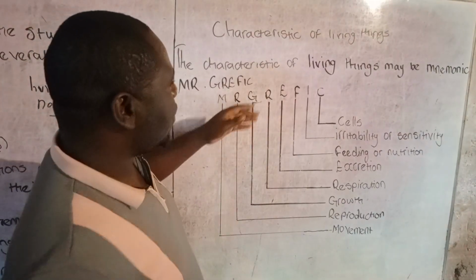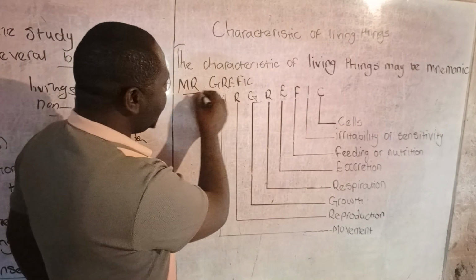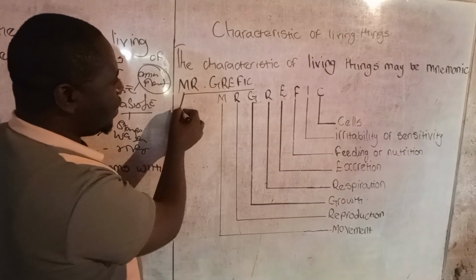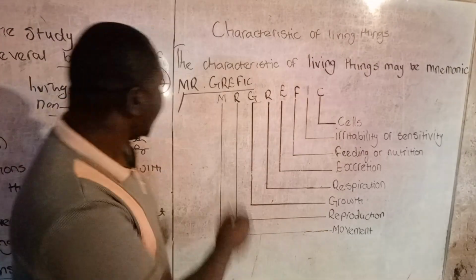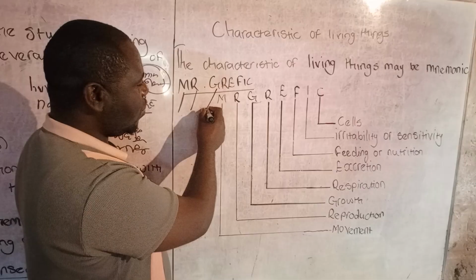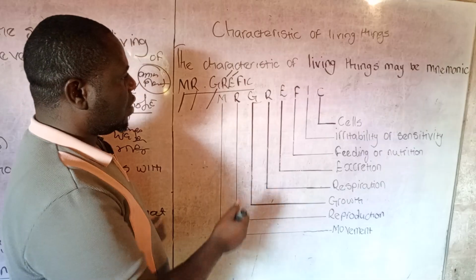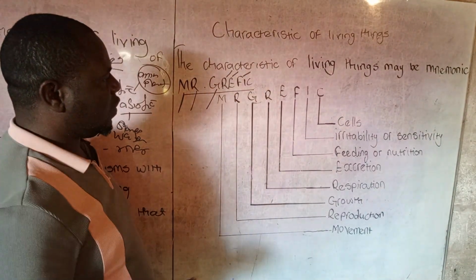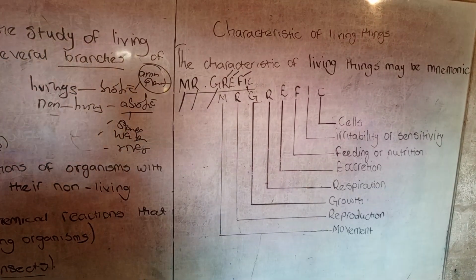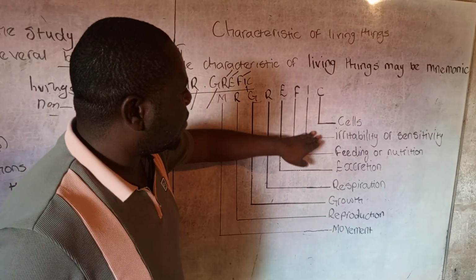The characteristics of living things may be memorized by using the word Mr. Graphic. M stands for movement. R, reproduction. G, growth. R, respiration. E, excretion. F, feeding. I, irritability. C, cells.